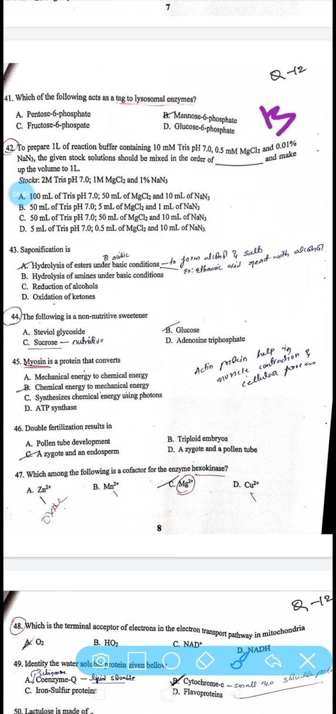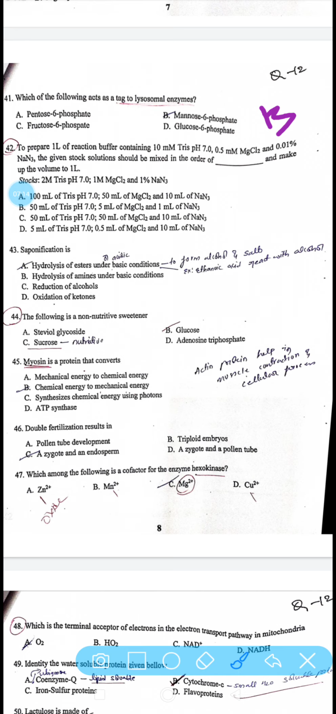Then the 42nd question: to prepare 1 liter of reaction buffer containing 10 mM, pH 7.0, and 0.5 mM MgCl2 and 0.01% NaN3, the given stock solutions should be mixed in the order of dash and the volume made up to 1 liter. So I don't know this answer. Once you try, do check how to solve this one.